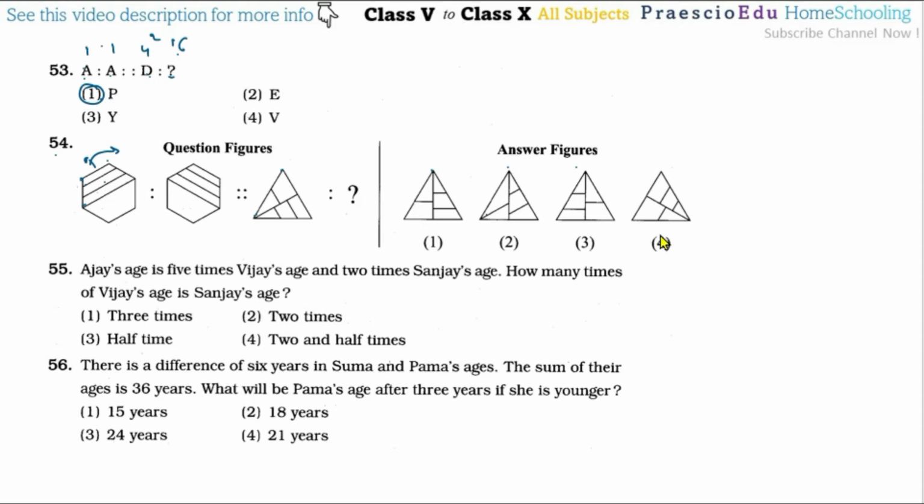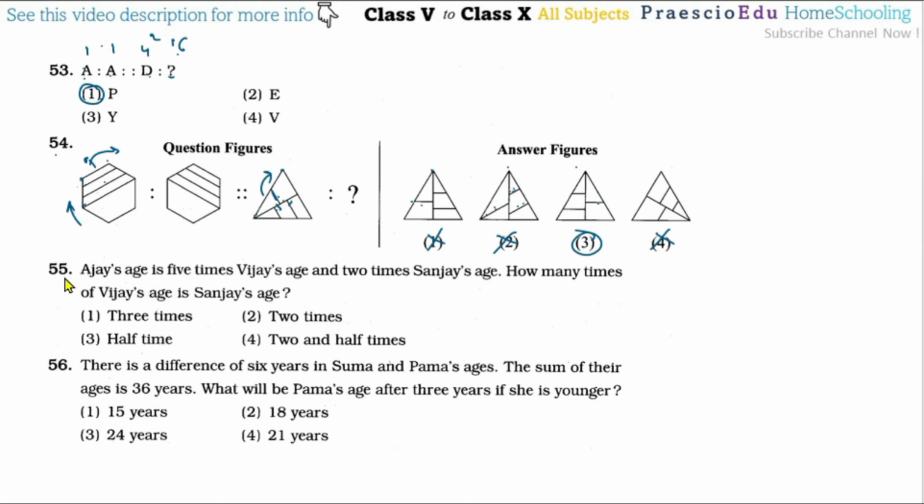Okay, so in this one option number 4 is totally incorrect, because it has to start from this direction for the next vertex, from this top one. For options 1, 2 and 3, this vertical line starts from the top. Then in 1, 2 and 3 these three lines are horizontal, but in option 2 these three lines are not horizontal, they are inclined, so option number 2 is incorrect. After this rotation, the single line should be at the right side, so that's why option number 3 is the correct one, and here the single line is at the left side, so this is incorrect.